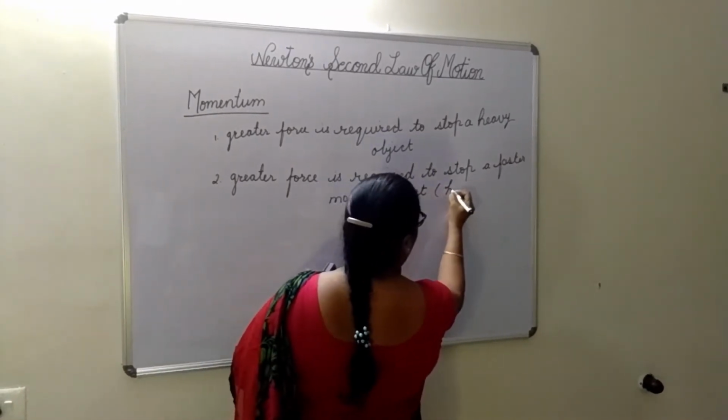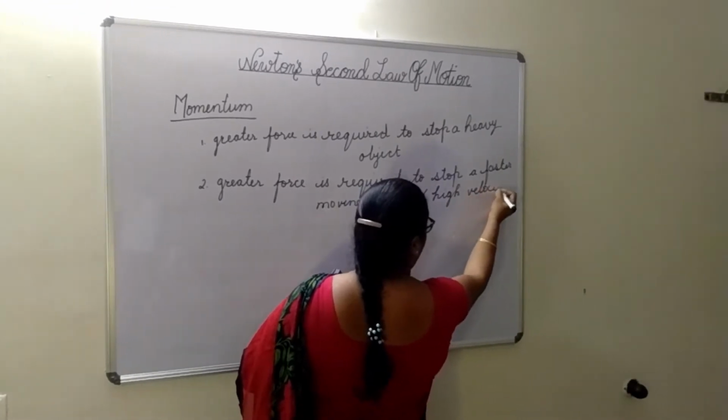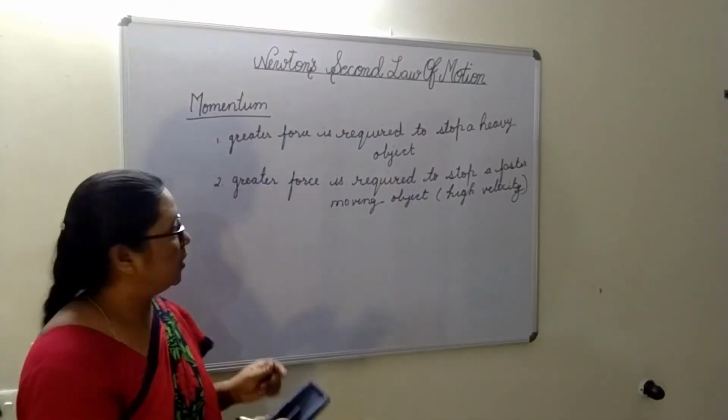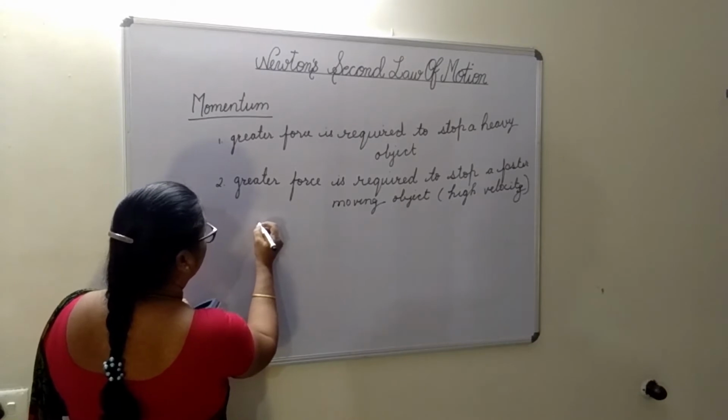Object means a body which is moving with high velocity. Okay, we need greater force we need.